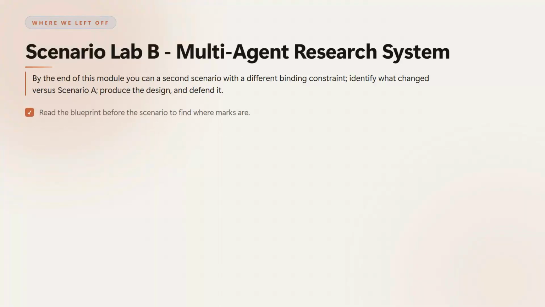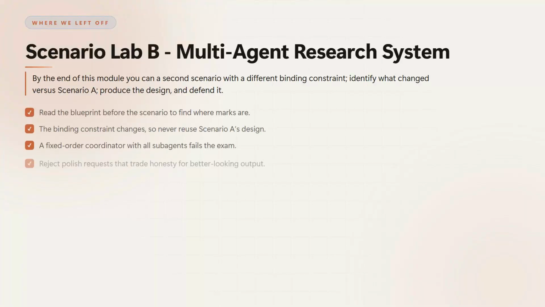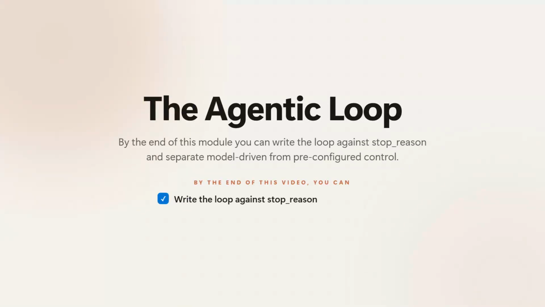You just worked through a second scenario where the binding constraint shifted, and you saw firsthand why reusing a design from scenario A fails. Now we move into the agentic loop itself, the core mechanism that keeps an agent running until a stop condition is met. This module shows you how to write that loop against stop reason, and how to cleanly separate model-driven decisions from pre-configured control flow. By the end of this module, you can write the loop against stop reason and separate model-driven from pre-configured control. Here is how this module builds up.